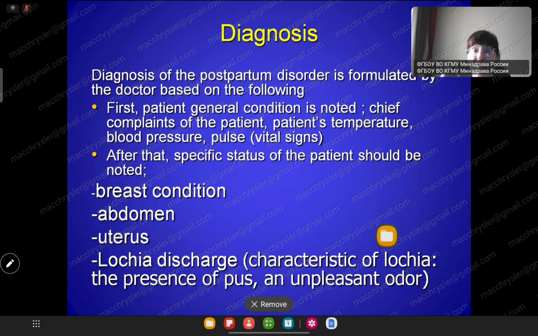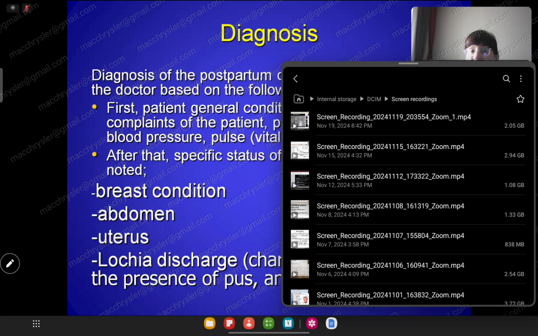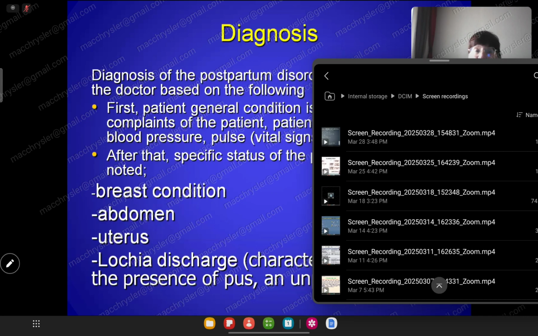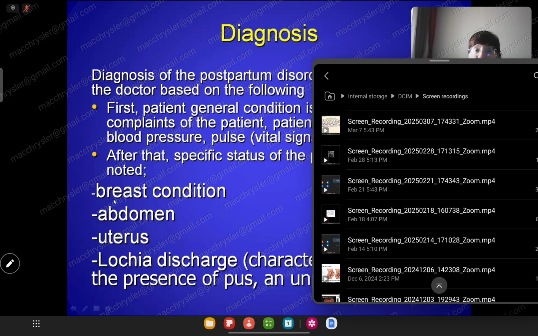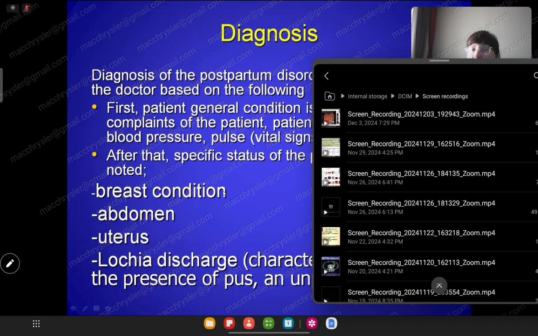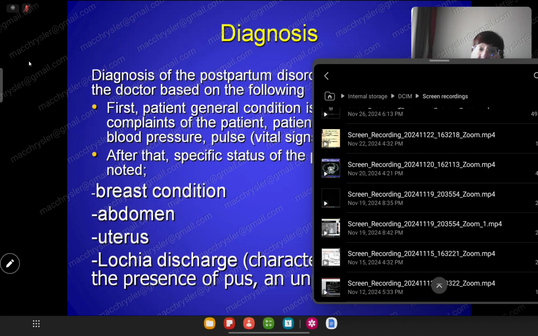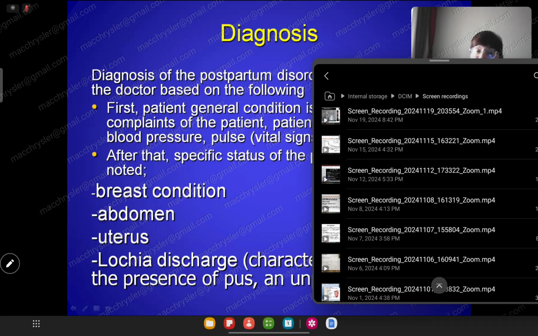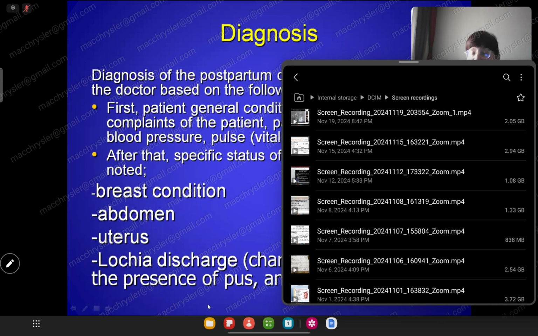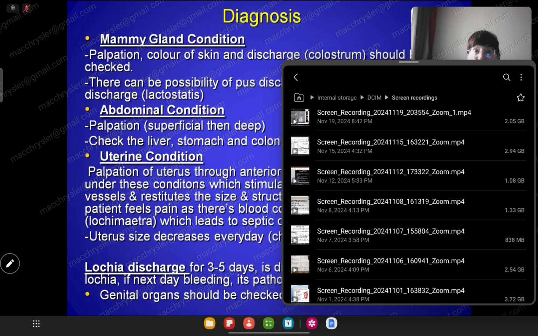Breast condition, abdominal structure, Shchetkin-Blumberg positive or negative, uterine structure, and lochia discharge. Abdomen and uterus together. Attention, start from the mammary gland, from the cleanest part to the infected part. Breast condition, palpation of the abdomen, find the uterine fundus, and check the patient's lochia.